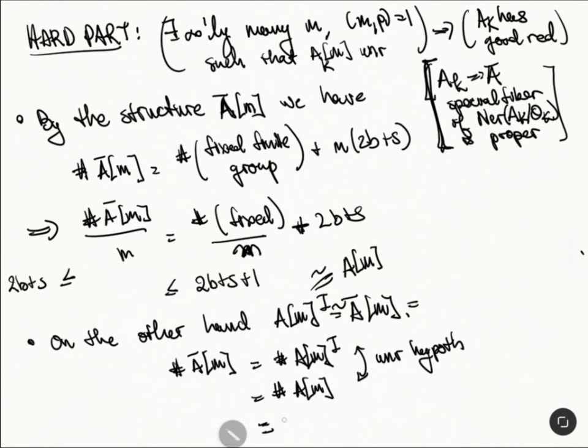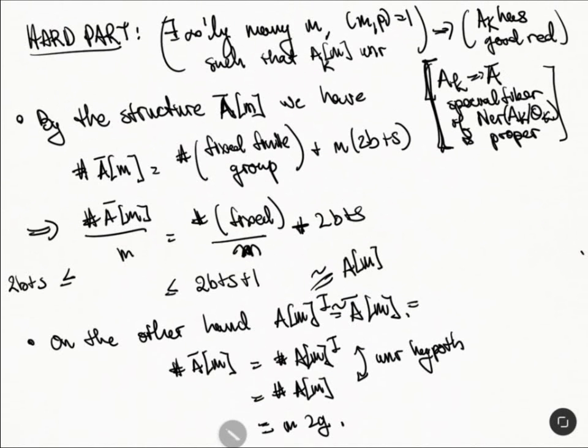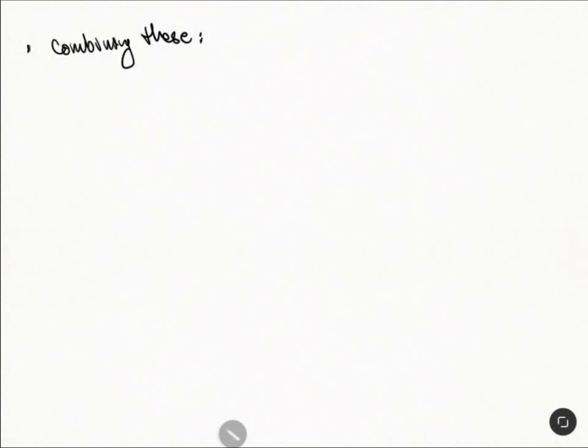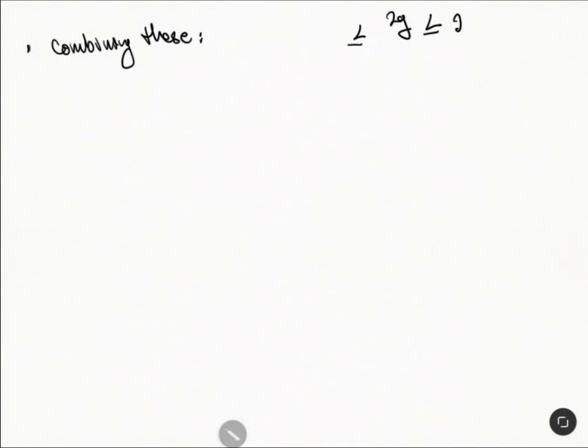And this is equal to m times 2g. Okay? So we can combine these together. So combining these, we have the following formulas, right? So let's do this. We have m times 2g. So we have that 2g, okay, m divided by m. So we have this one, and that is going to be less than 2b plus s plus 1. And it's going to be greater than or equal to 2b plus s.